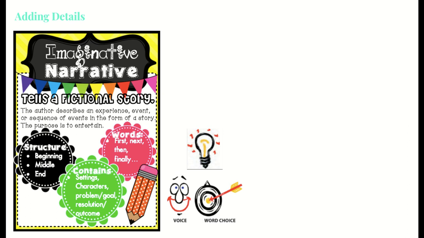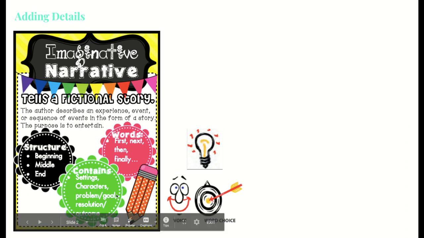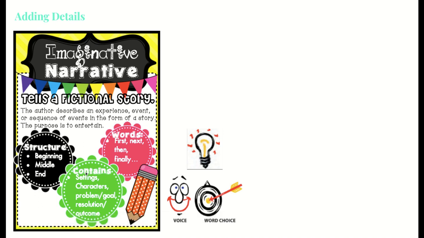All right, we know that narratives have to have a clear beginning, middle, and end. In the beginning, we want to set up our characters and our setting and a little bit of our plot. Then we want to give the main plot or problem in the middle, and then end it with talking about how we solve the problem. And of course, we want to use words like first, next, then, and finally to show transition from one sequence of events to the next.